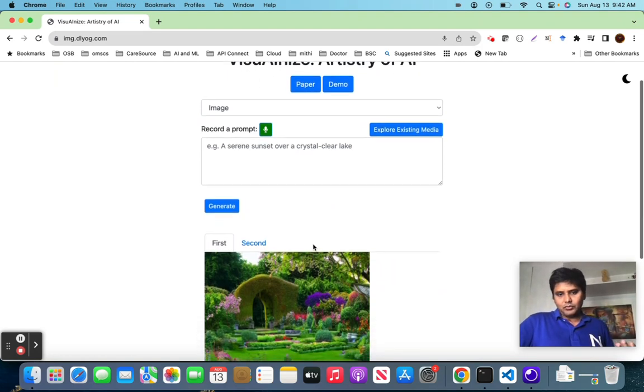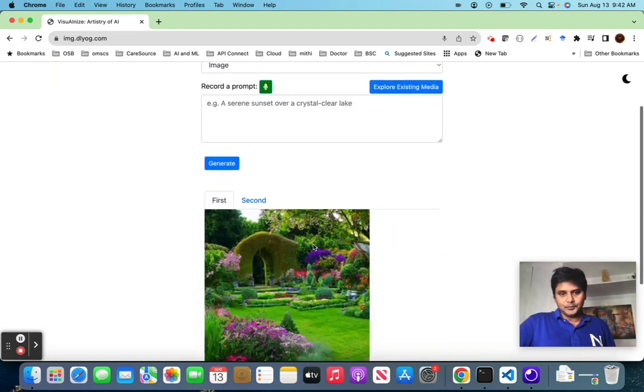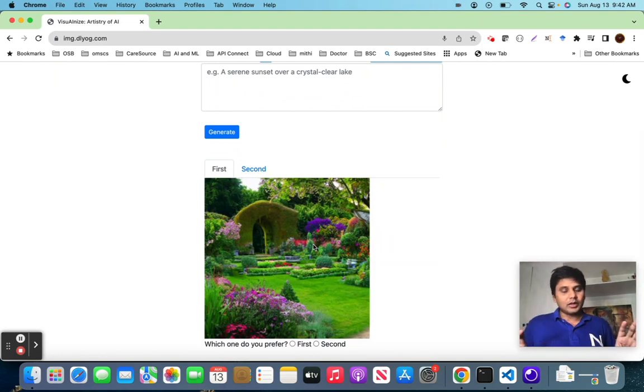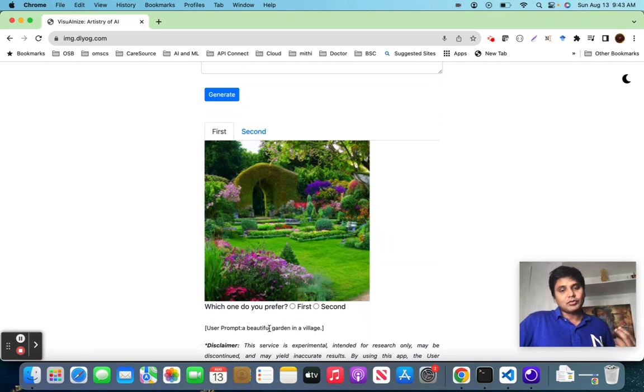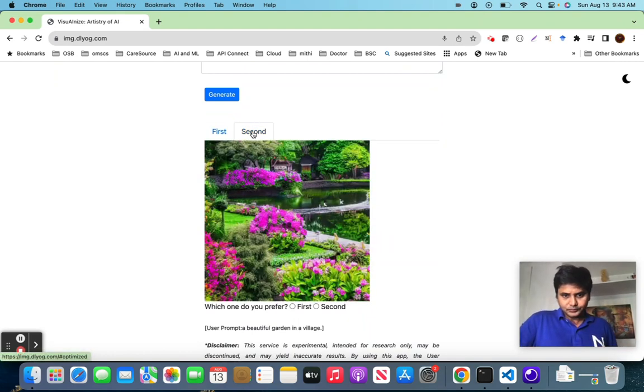You see right now it has two images. We are not going to tell them which one is AI optimized and which one is not, because we want unbiased feedback from the user. Two images are created, one with your actual prompt which you gave, and one with the prompt optimized by doing some prompt engineering for better images. So the second is this.